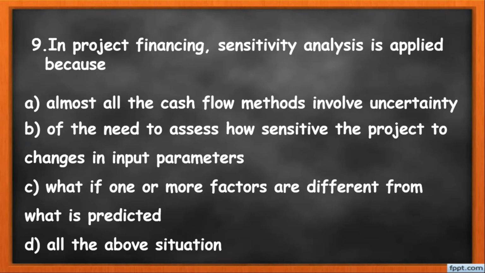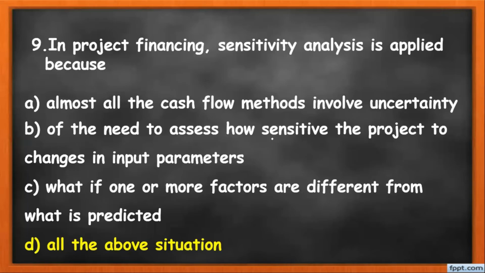So here the correct answer for this MCQ is all of the above, because we have the risk and sensitivity analysis which deals with the uncertainties, as well as the input parameter change, as well as the factors which are changing with respect to time.